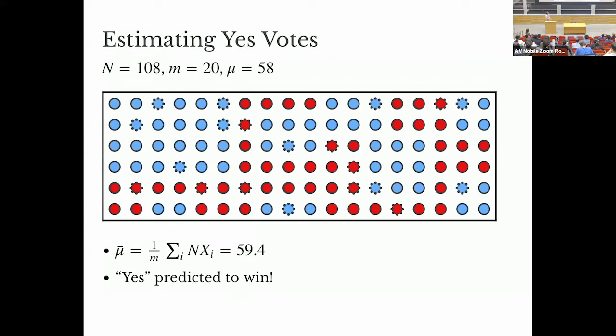And so here's an example. Let's say we have 108 samples in that picture and we choose m is 20 is sufficient. So we sample the voters, we get, in this case, the exact sum is 58. We apply our estimator and we get a value of 59.4, and we predict that the yeses win. Okay, that's fine.